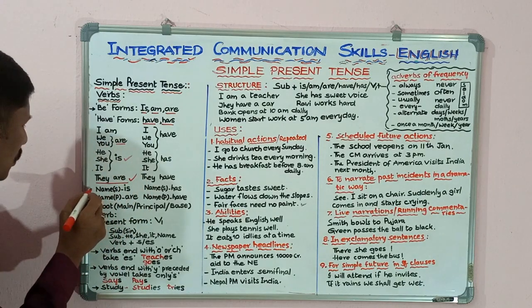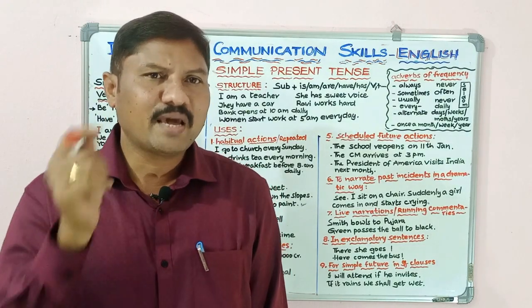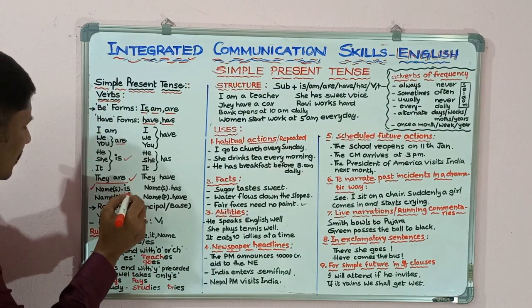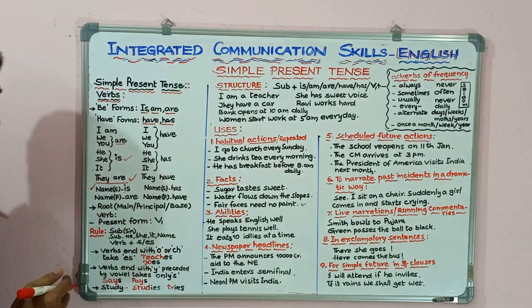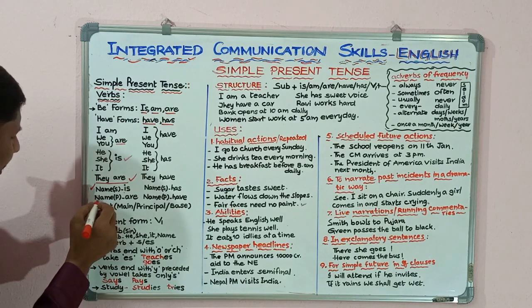And when the subject is a name, if the name is singular, it takes only is: Rama is, Sita is.